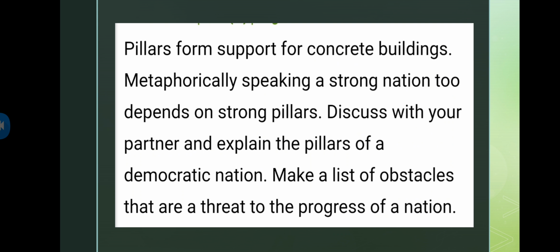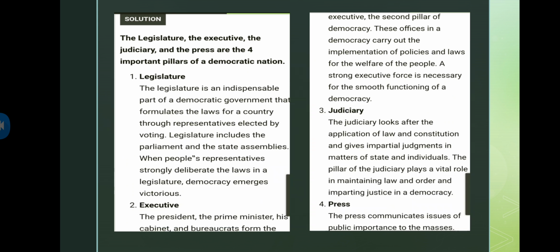So in that sense only, what it is talking about is that if you talk about a democratic nation, what should be the pillars for the democratic nation? And apart from that, we also have to talk about the obstacles, the threats to the progress of a nation. So we have to talk about what are the pillars, and at the same time what are the threats to the progress of a nation. And then here is the answer.